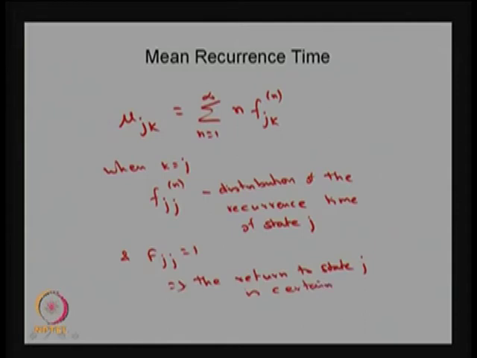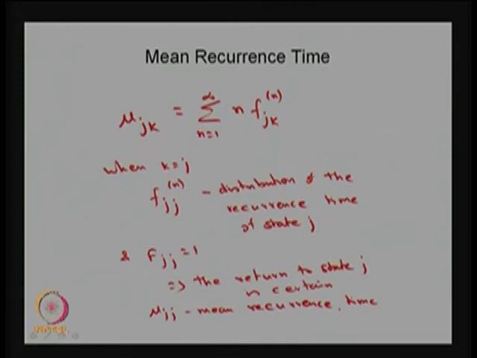Whenever f j j is 1, that means with probability 1, if you start from the state j, you will definitely come back to the state j. Therefore, that corresponds to f j j equal to 1, and mu j j will give the mean recurrence time for the state j.